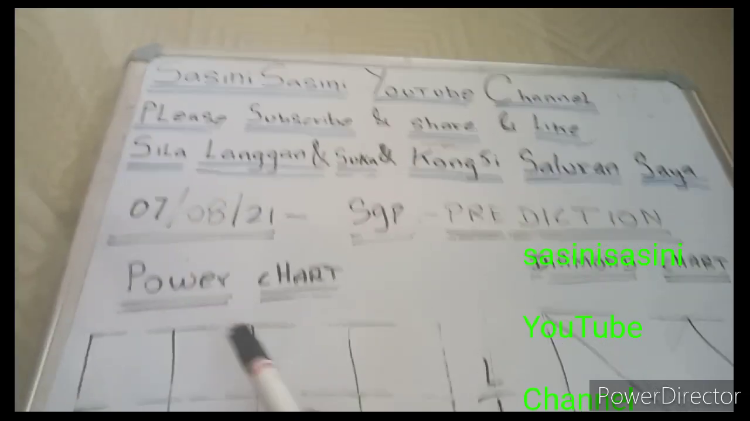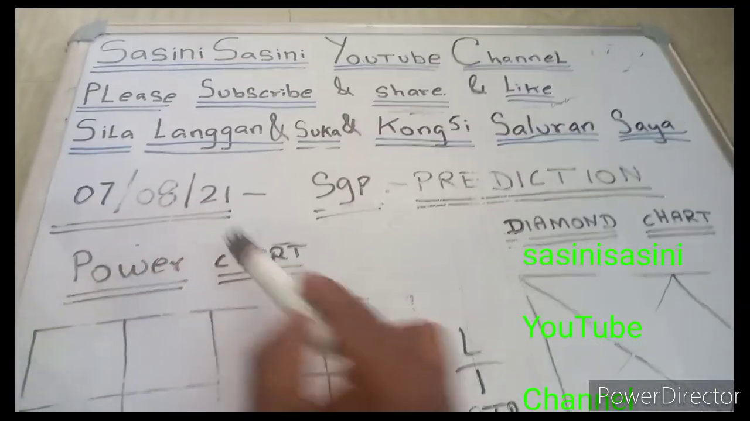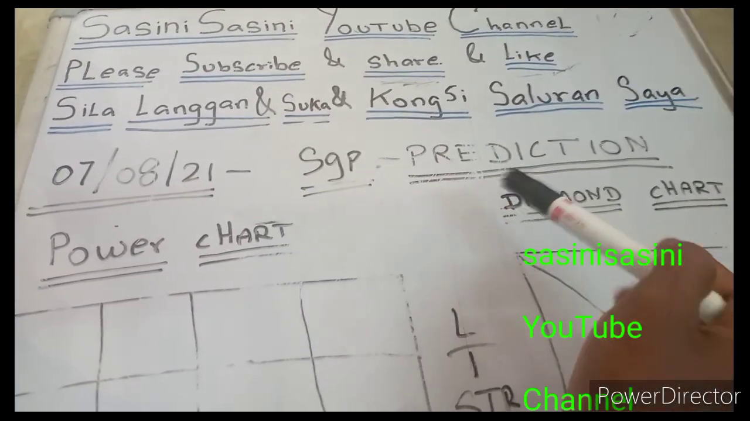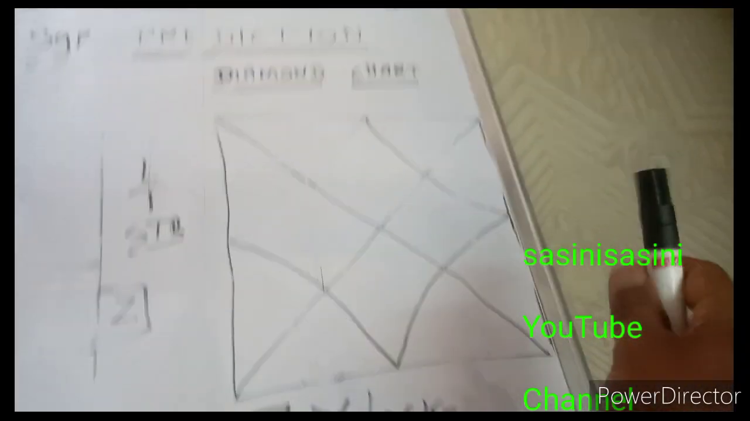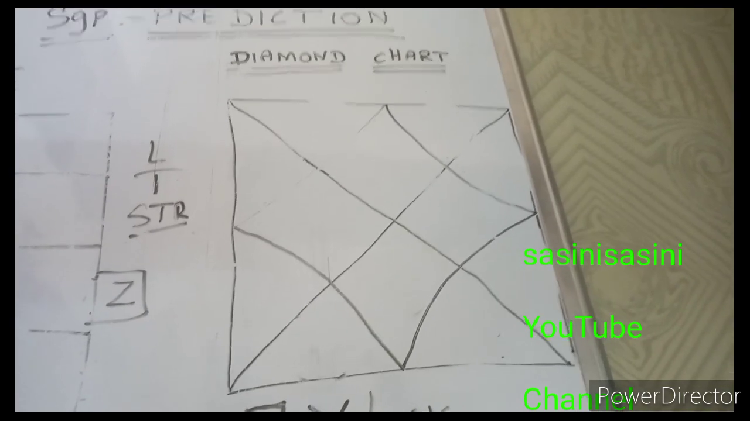Okay friends, now we see 07-08-2021. First we see the SGP predictions. Okay friends, now we see the diamond chart first for SGP predictions.